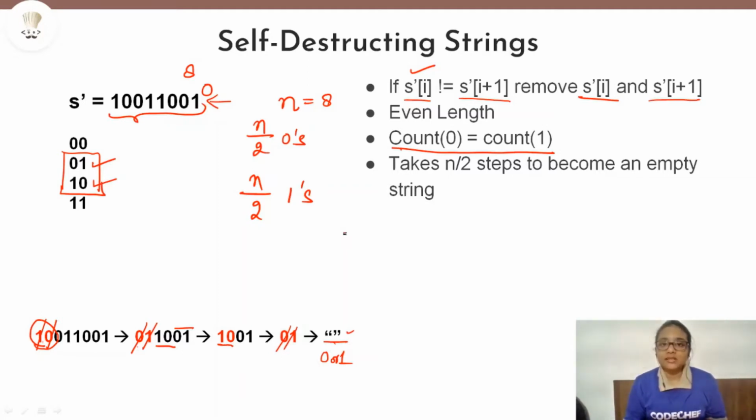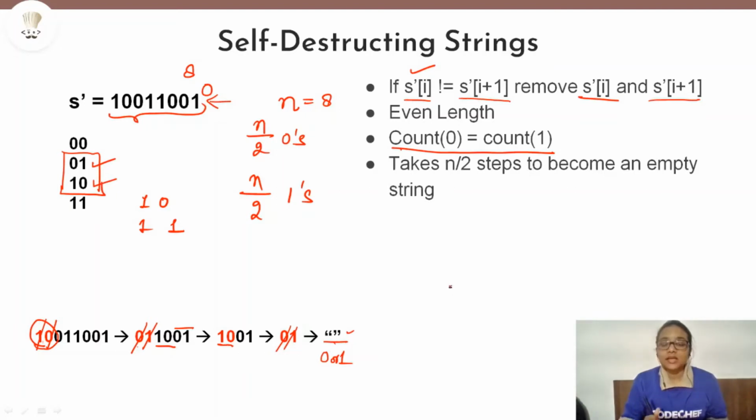Why? Because in each operation we are removing one 0 and one 1, right? So every time we perform an operation, we are removing an equal number of zeros and ones. That is why in a self-destructing string, there should be equal zeros and ones. Then only we will be able to achieve an empty string, which is the requirement of a self-destructing string.